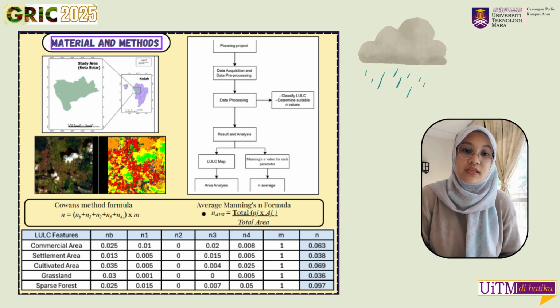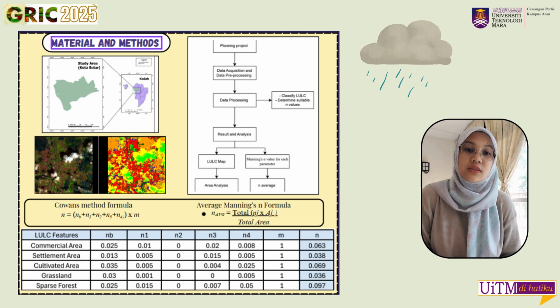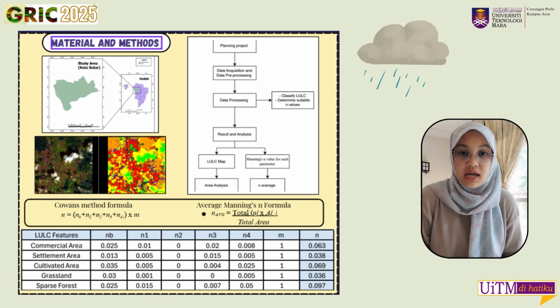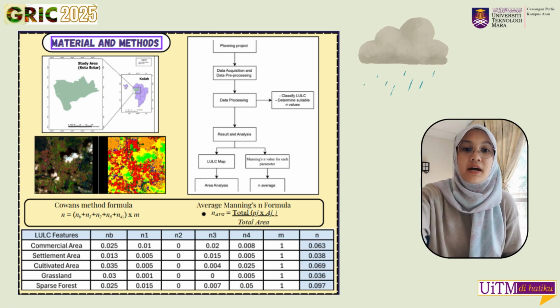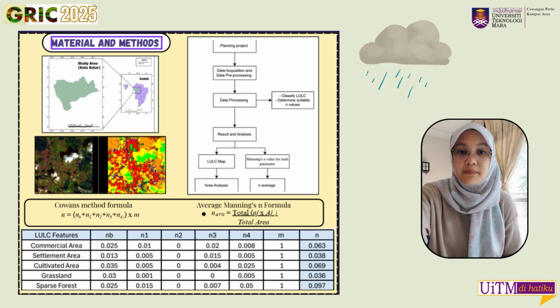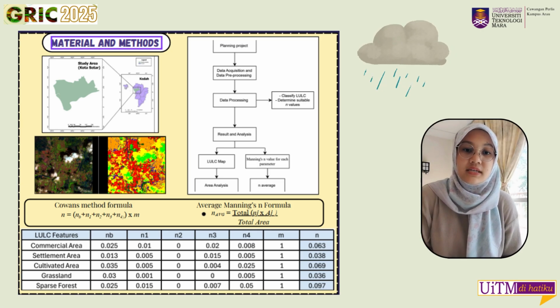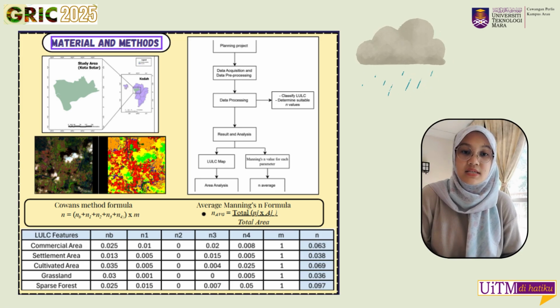The process then continued to the result and analysis phase, where I calculate the total area for each land cover type and use the weighted average Manning's n formula to derive the average roughness coefficient for the whole study area. Next, I apply the Cowan method formula to calculate the Manning's n value, which represents surface roughness. Proceed to the table in the study. n2 was set to 0 because the shape and size of the river channel were not considered, as the focus is on the floodplain surface.